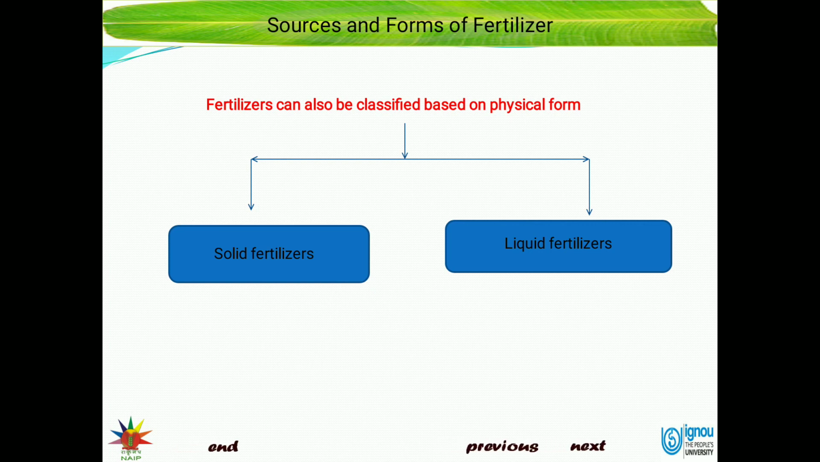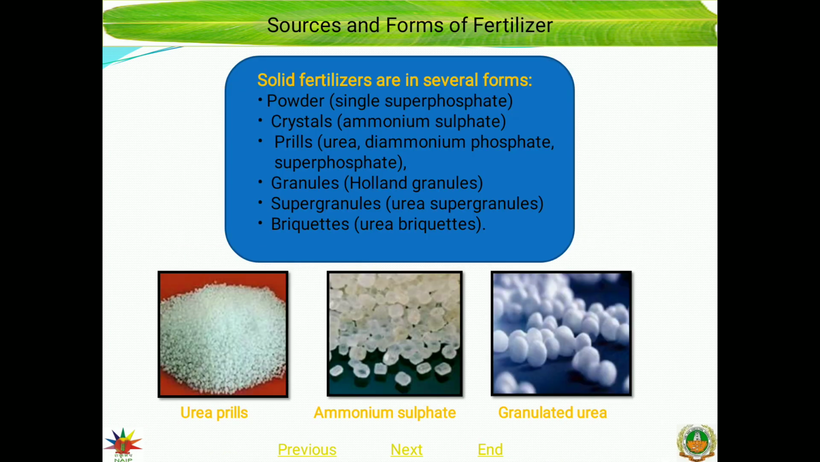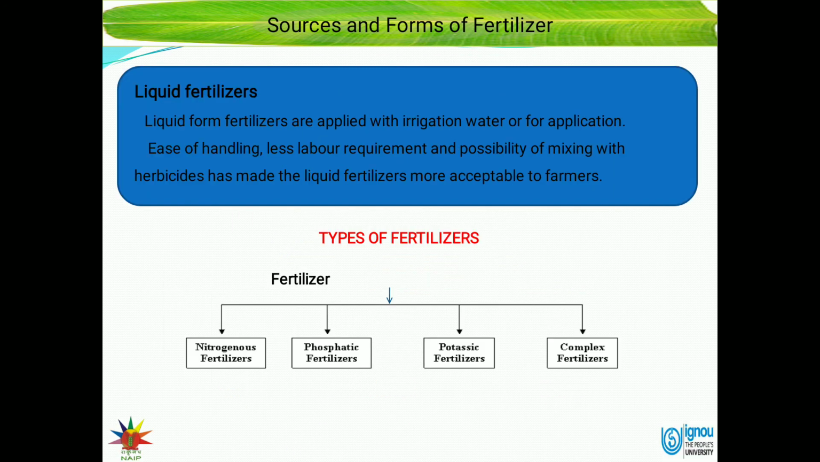Fertilizers can also be classified based on physical form, that is solid fertilizers and liquid fertilizers. Solid fertilizers come in several forms: powder, crystals, pills, granules, supergranules and briquettes. Examples of powder form: single superphosphate. Crystals: ammonium sulfate. Pills: urea, diammonium phosphate, superphosphate. Granular forms: Holland granules, supergranules, urea supergranules, and briquettes, urea briquettes.